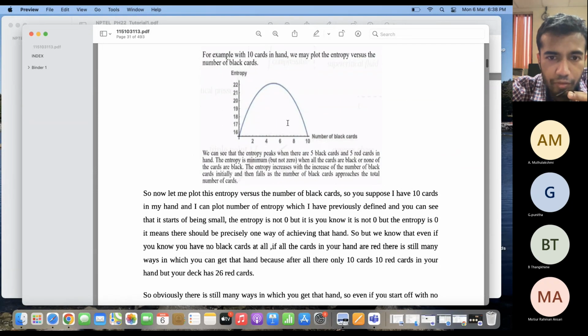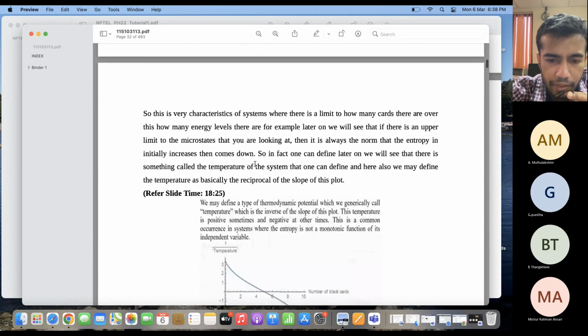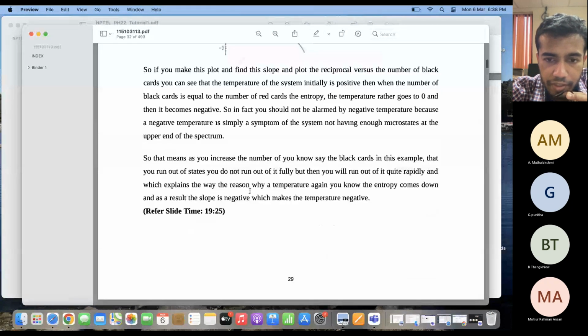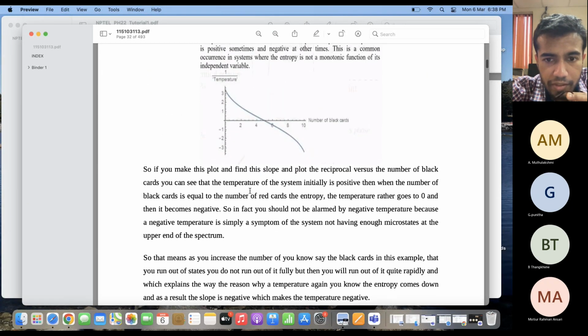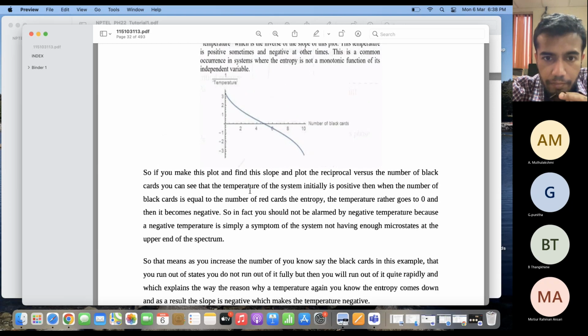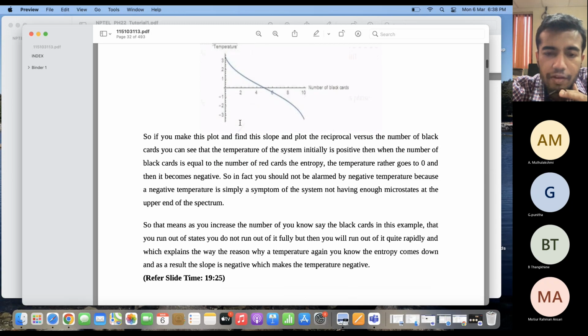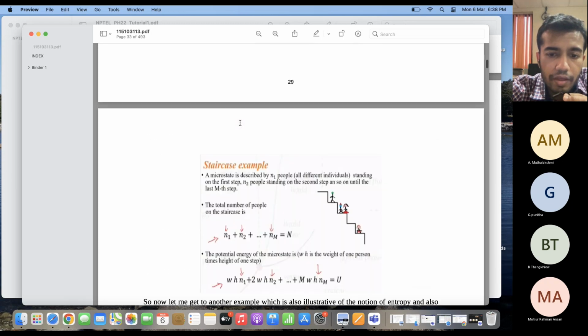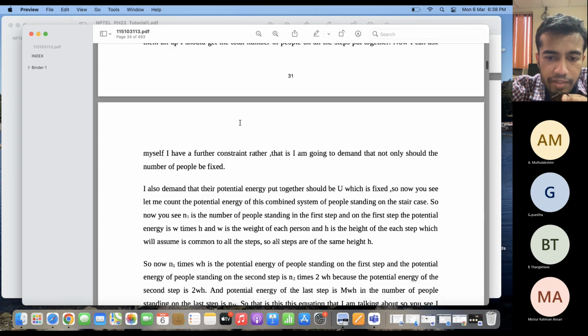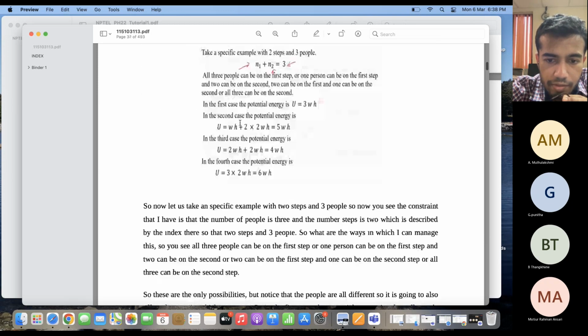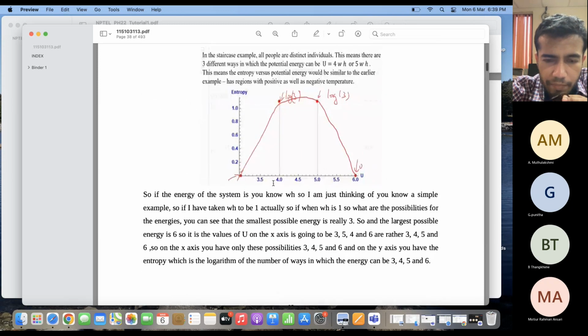If I have entropy versus energy, then 1 by temperature is defined as the derivative of the graph of entropy versus energy.